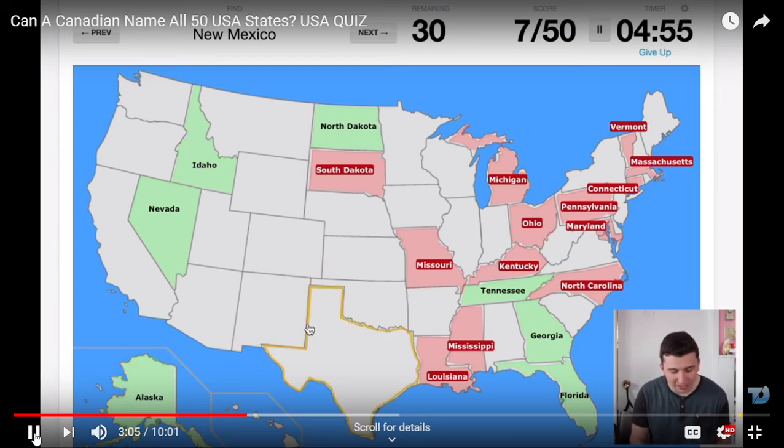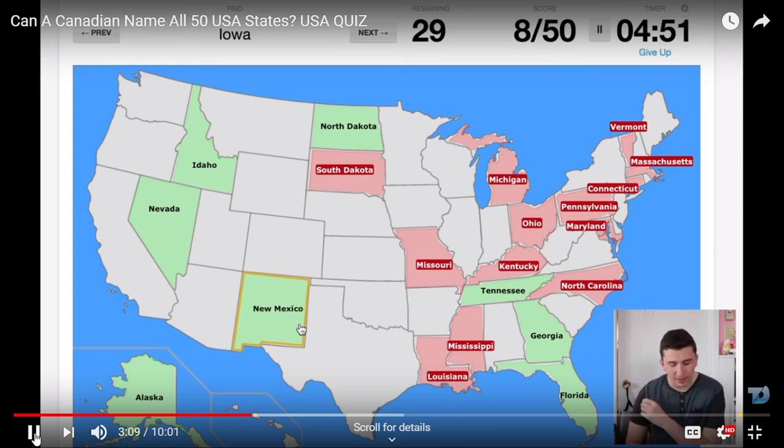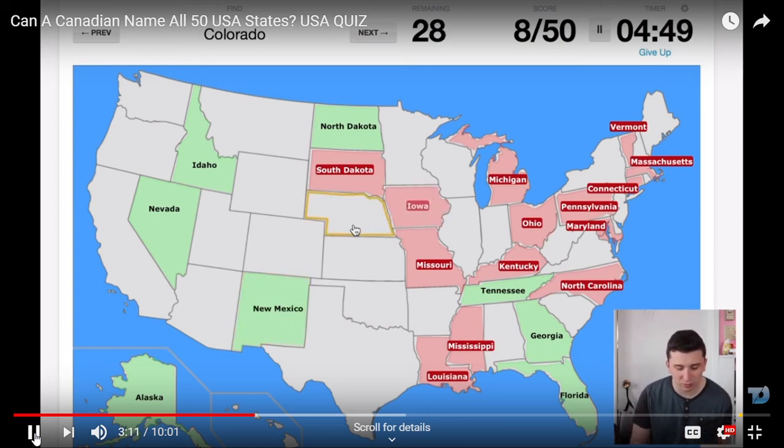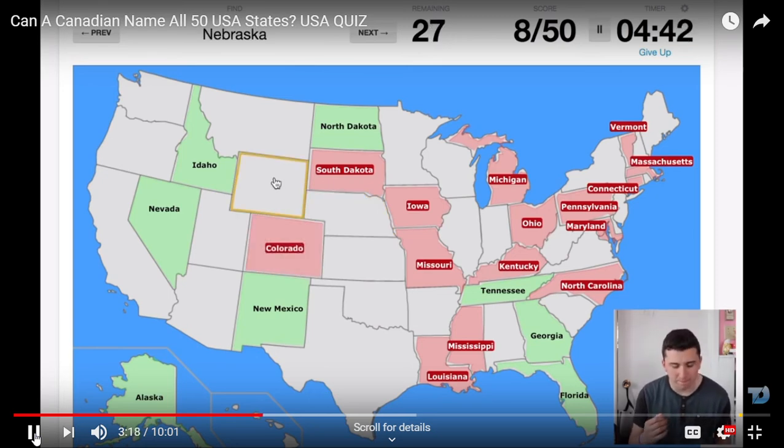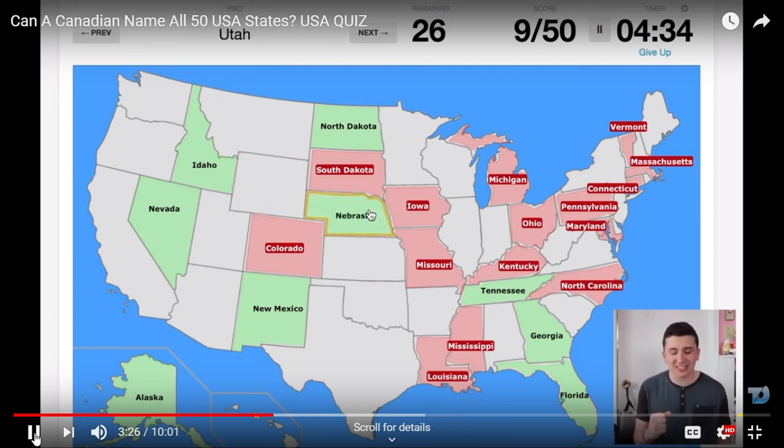Okay, New Mexico is right here, I believe. Yes, Iowa is in the central. No, I was so close. Okay, Colorado, I know is... They all look the same. They literally all look the same to me. Nebraska is in the middle. Come on. Yes! That was a complete guess, but I'm happy with that.